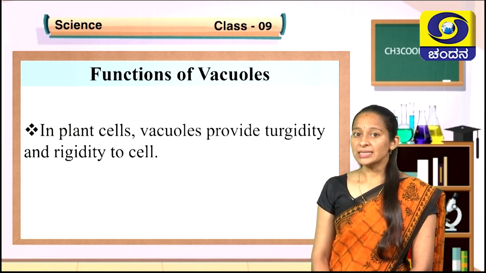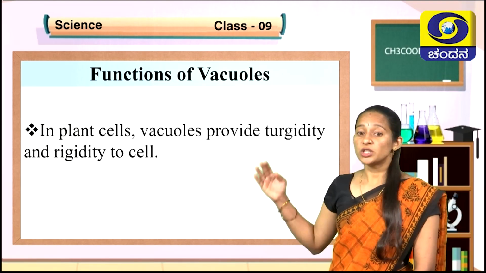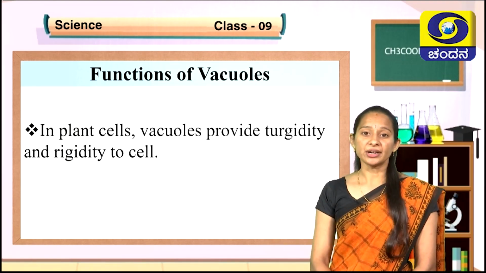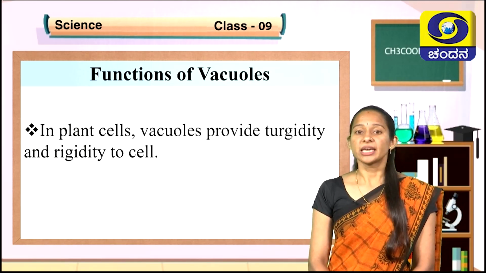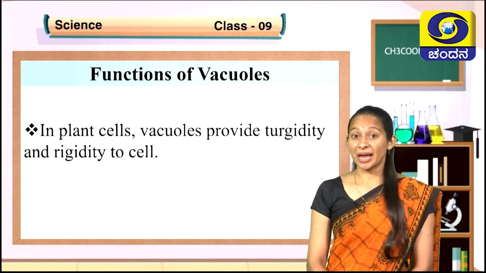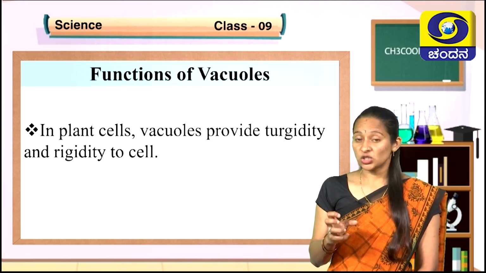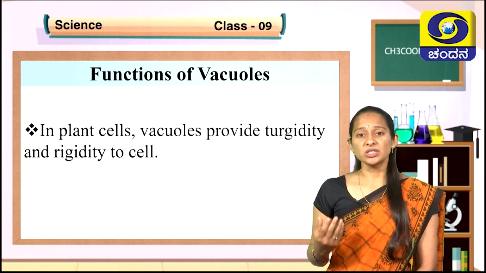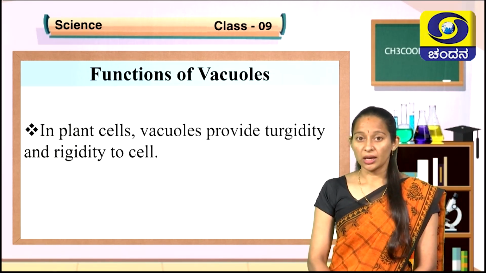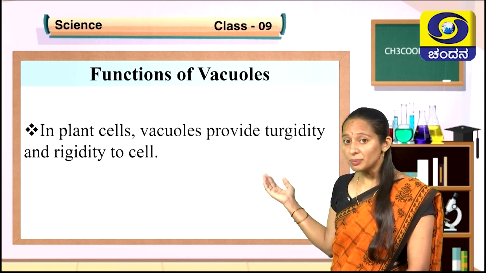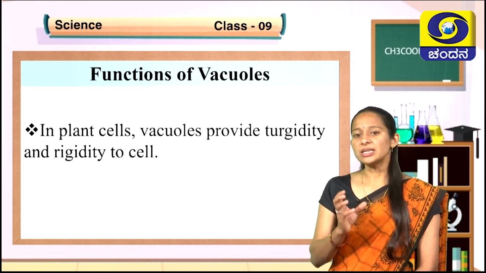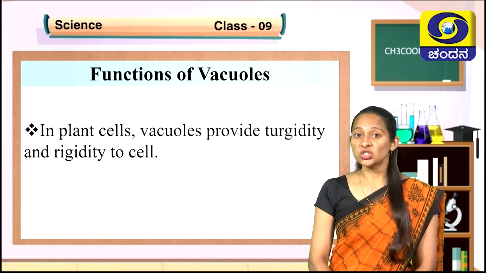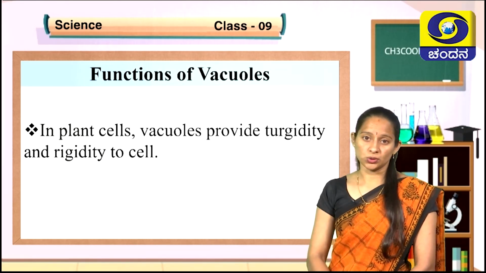In plant cells, there are large sized vacuoles which provide turgidity and rigidity to the cell. You are aware that plants cannot locomote. As plants cannot locomote, they should stay in the same place to withstand environmental conditions. For that, the cells of the plant should be rigid and turgid. Turgid means swollen. The turgid nature of the plant cell happens because of vacuoles.